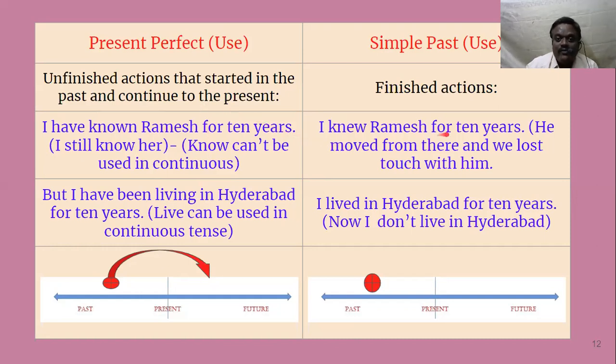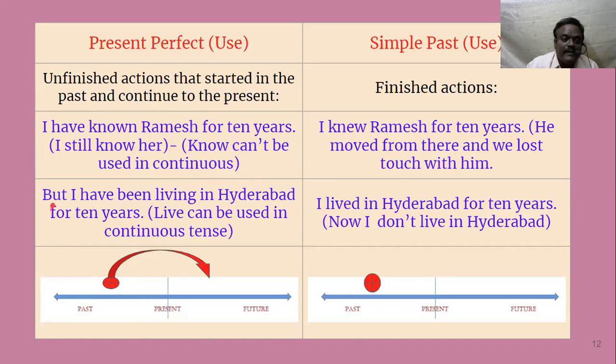If you say I knew Ramesh for 10 years, that means he moved away and we lost touch with him. Now you don't have any touch with him, you don't know where Ramesh is, but you knew him for 10 years. He may be somewhere, but you don't have his contact, you are not talking with him, and you have not seen him for so many years.